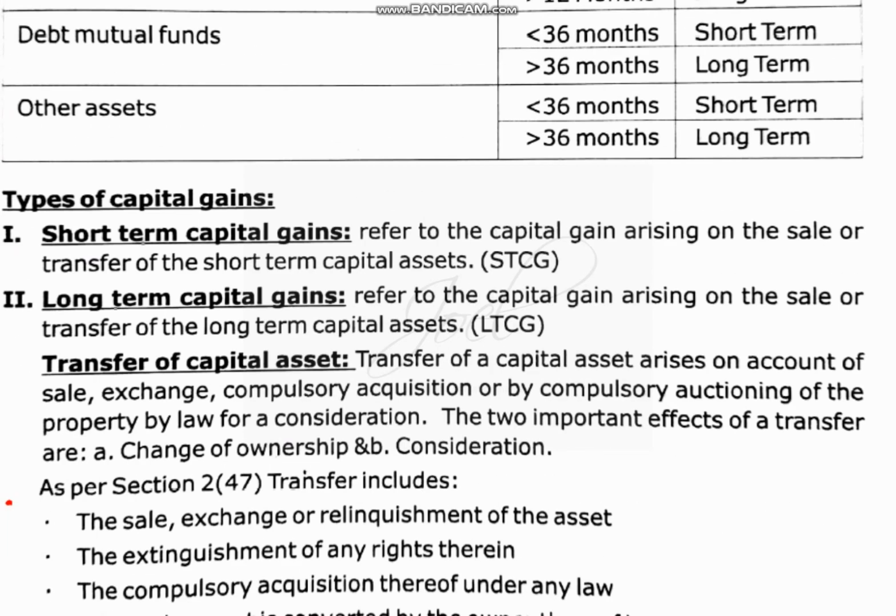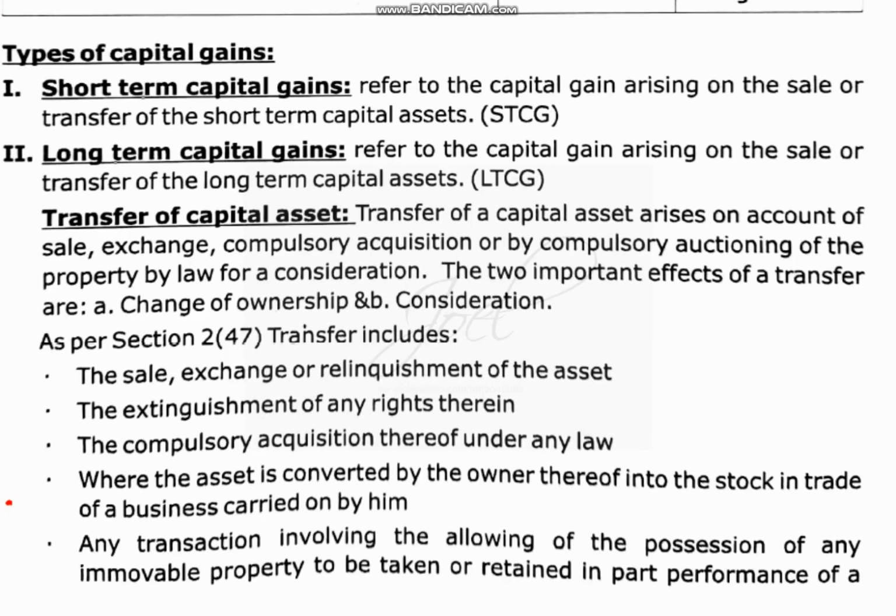So we have to see 2 types of capital assets, 2 types of capital gain. We have seen the capital assets already. Any returns that arise out of short term capital assets are called short term capital gain, whereas from long term capital assets it is called long term capital gain. LTCG and STCG.